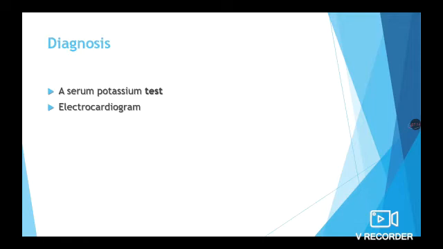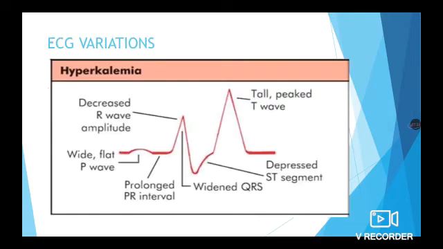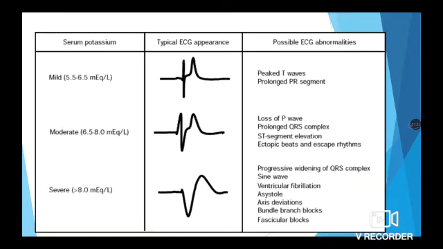Diagnosis of hyperkalemia is mainly done by serum potassium test, and because heart function is mainly affected by hyperkalemia, most people with hyperkalemia will be monitored through electrocardiogram. The main ECG variations of hyperkalemia are wide and flat P wave, prolonged PR interval, decreased R wave amplitude, widened QRS, depressed ST segment, tall and peaked T wave.